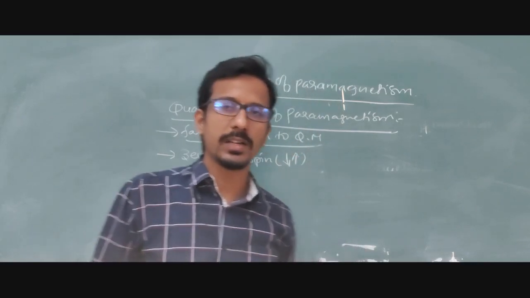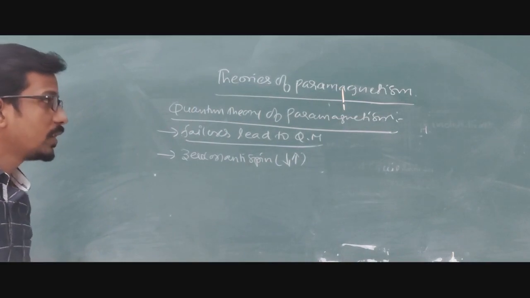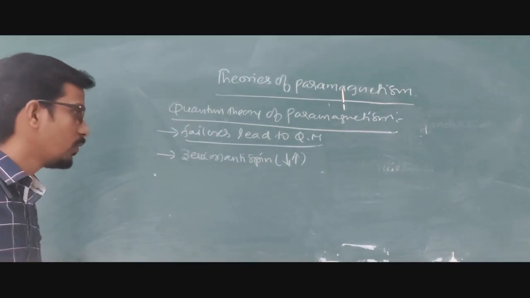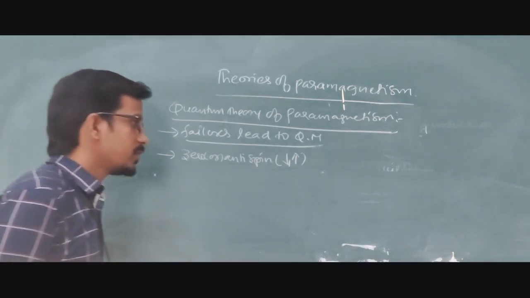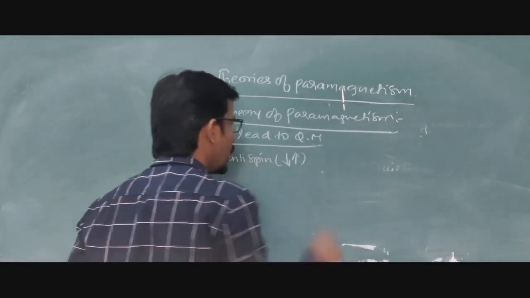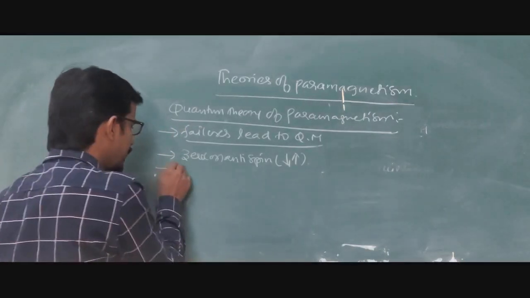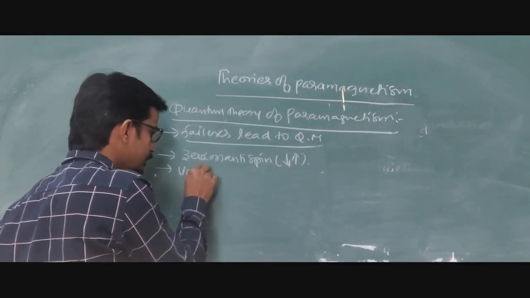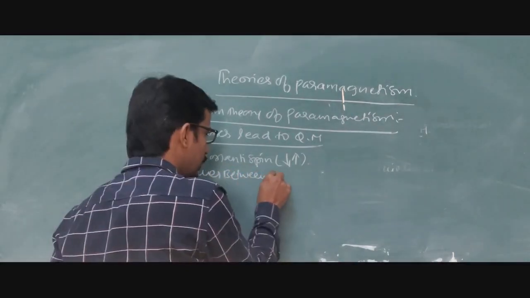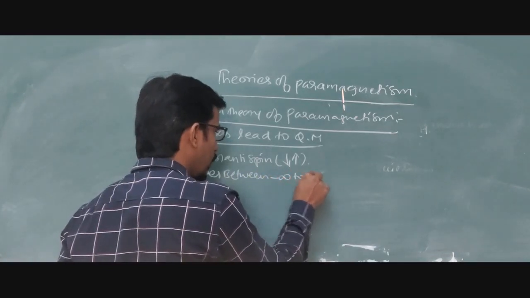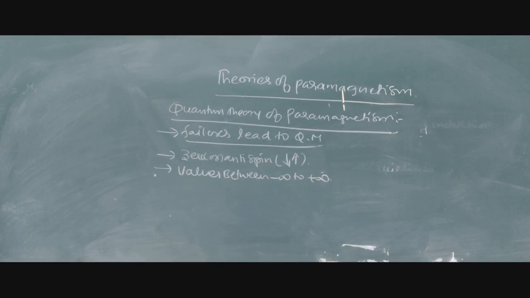We are going to have zero or anti-spin, meaning two opposite spins, then only the classical theory applies. When we are having spins with values between minus infinity to plus infinity, then what happens? We are not able to apply the theory.